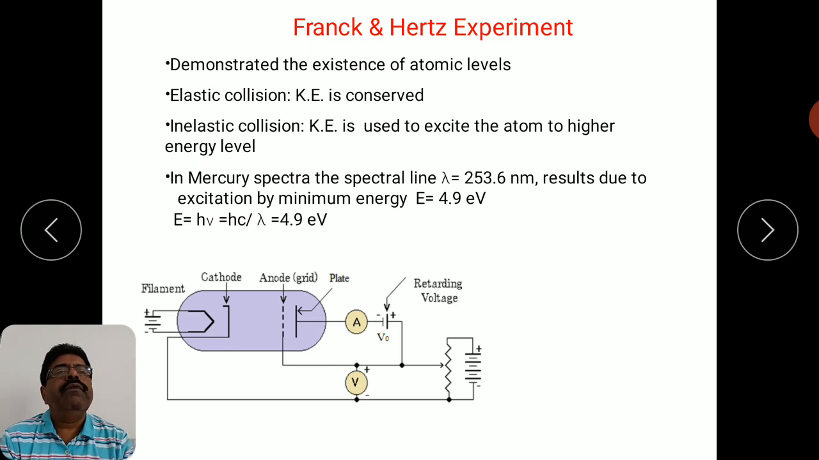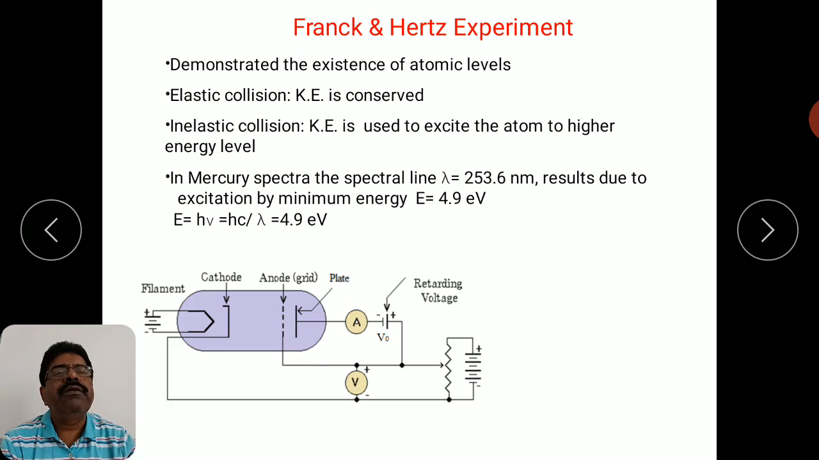Okay, so you can see here there is this evacuated tube in which the vapor of a certain element is filled, and a very high electric field is applied between cathode and anode. There is a filament, a low voltage supply is applied here, so the filament is heated and electrons are emitted. These electrons are accelerated in this particular direction.